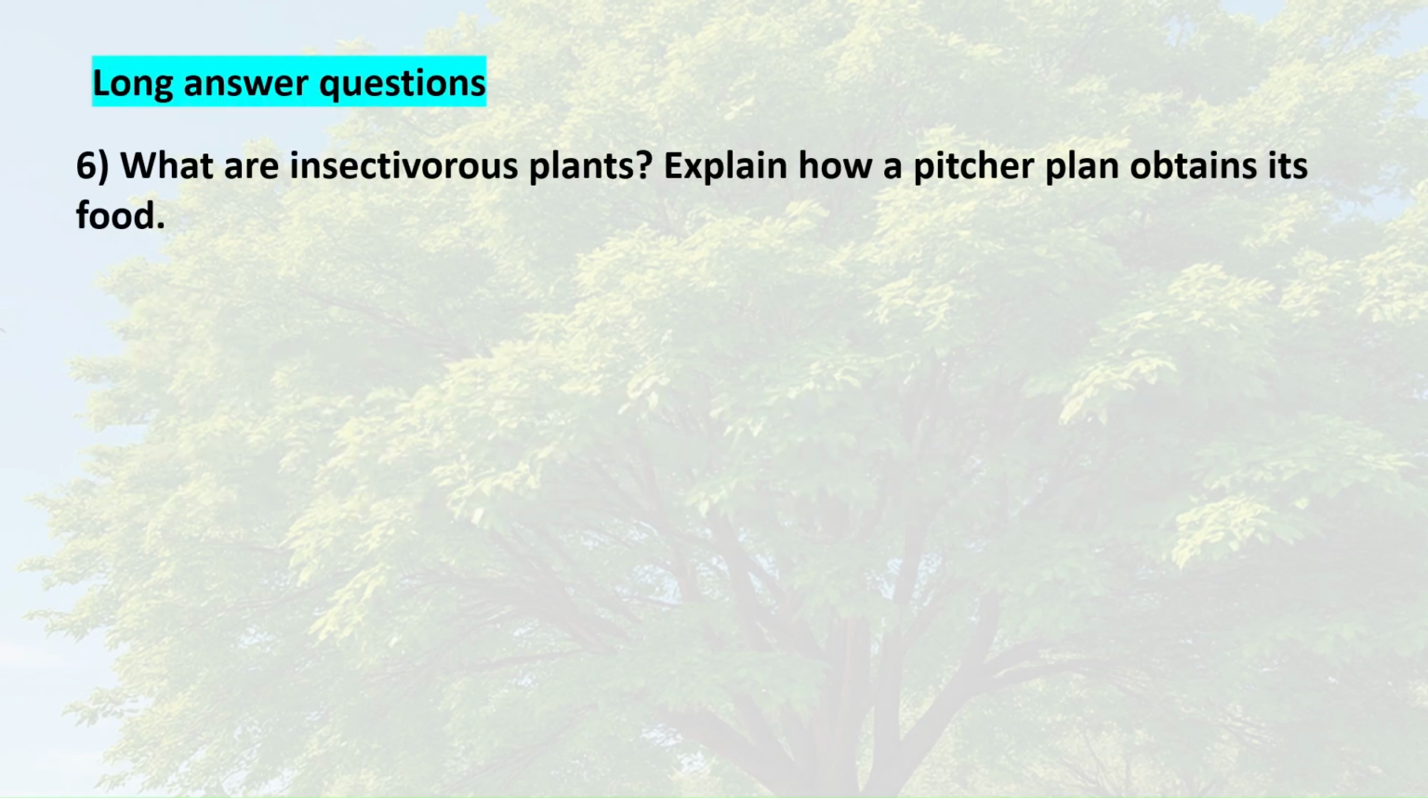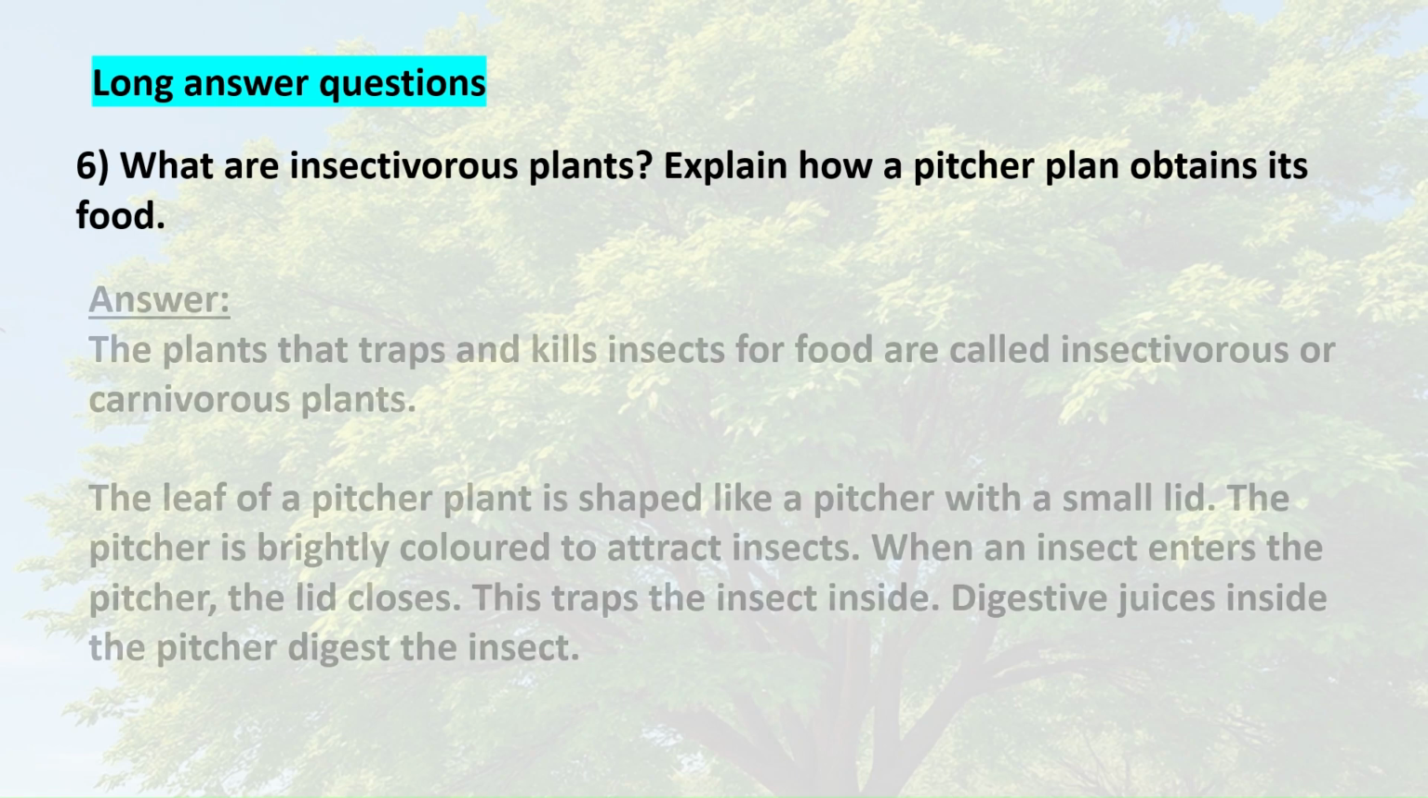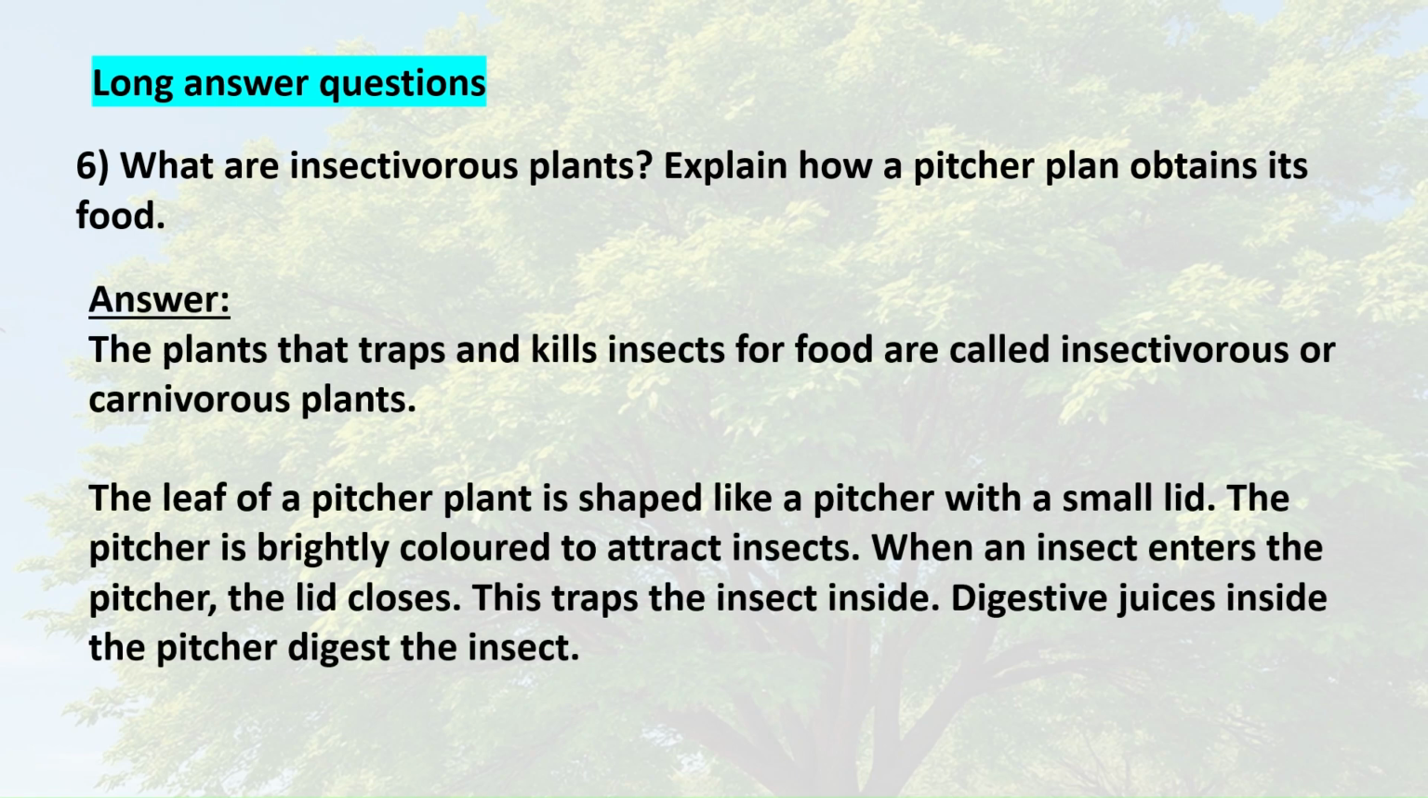6. What are insectivorous plants? Explain how a pitcher plant obtains its food. Answer. The plants that trap and kill insects for food are called insectivorous or carnivorous plants. The leaf of a pitcher plant is shaped like a pitcher with a small lid. The pitcher is brightly colored to attract insects.